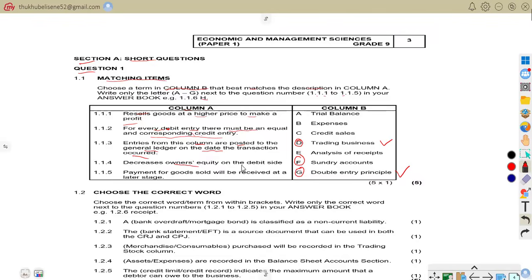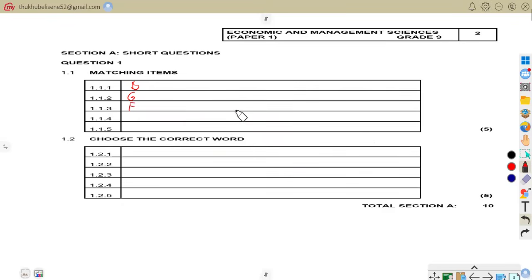Decreases owner's equity on the debit side. So you can see when you look at these terms in column B that for expenses, the correct answer there is B. So we know that expenses decrease owner's equity because they reduce profit. For example, paying wages or electricity increases expenses and lowers what? And lowers profit. So the correct answer there is B.